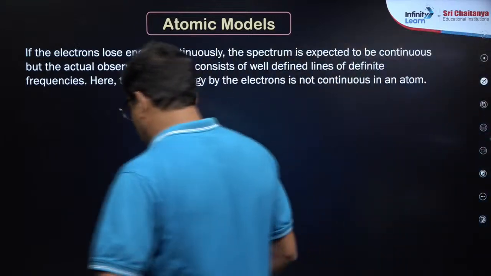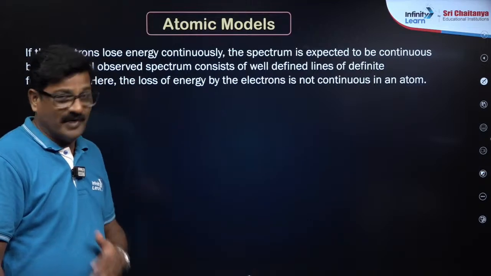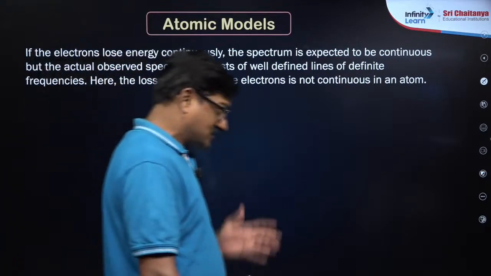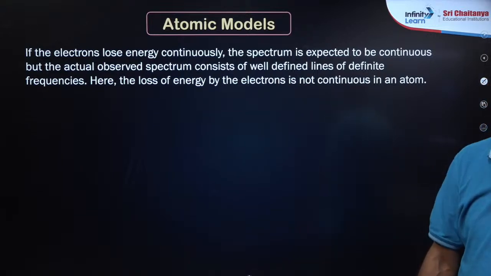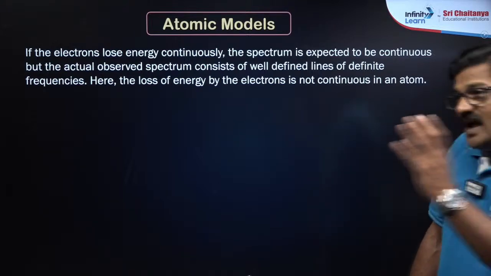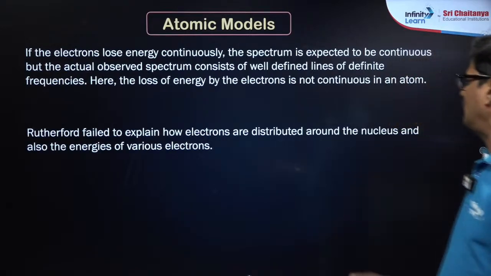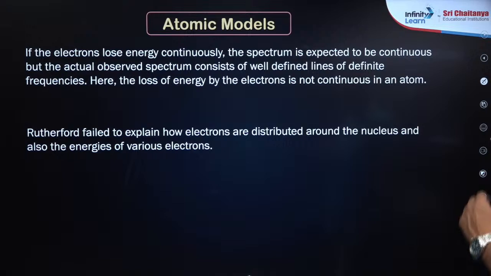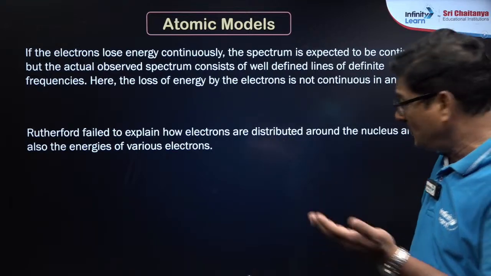So the frequencies and the wavelengths that are observed in the atomic structure are discontinuous, but Rutherford failed to explain the structure of the spectrum and the explanation of the spectrum. So spectrum is the image and the shadow of the light. If you are using an atom, that is called atomic spectrum, which we are going to discuss. Rutherford failed to explain how the electrons are distributed around the nucleus and also the energies of various electrons. So electron को कुछ energy होगी, ये energy कैसी है, क्या है, ये explain नहीं किया.